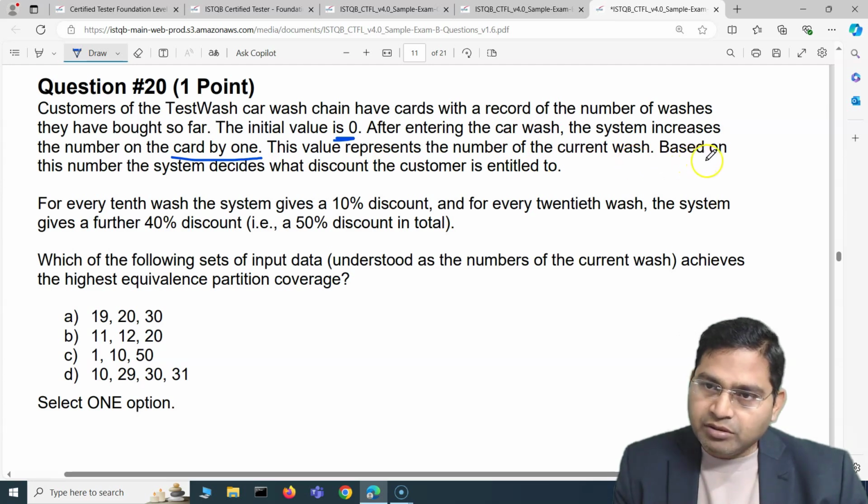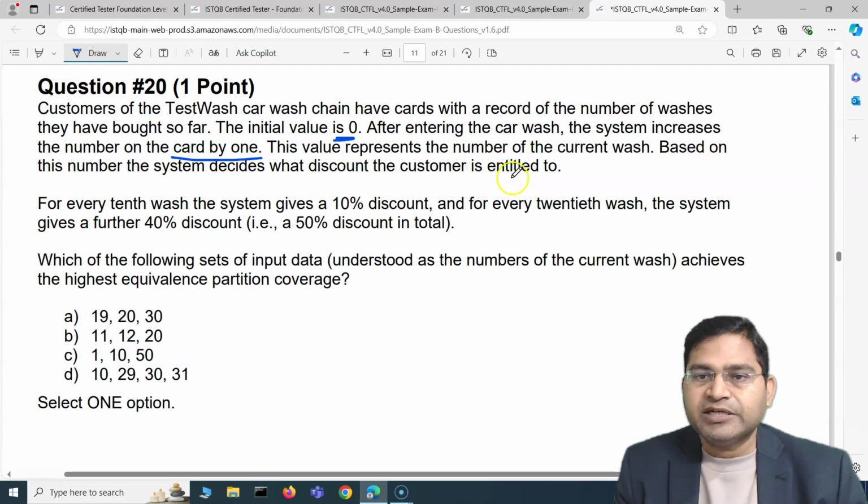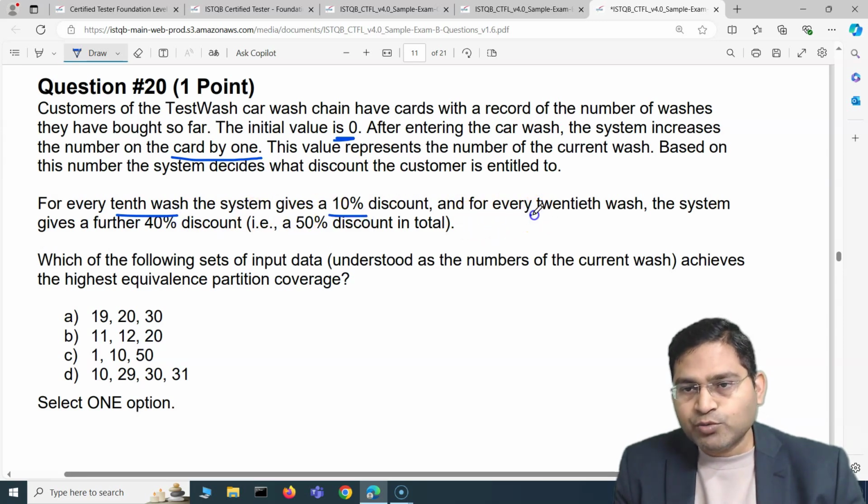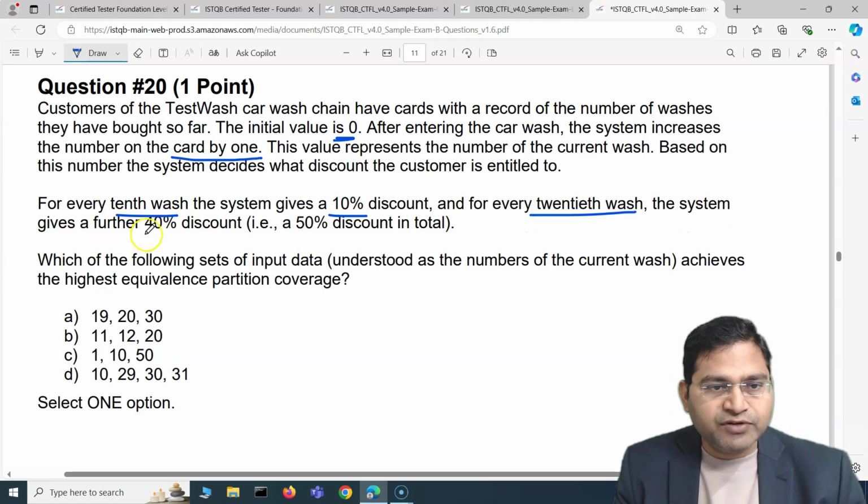Based on this number, the system decides what discount the customer is entitled to. So based on the number of washes the customer goes through, the discount is calculated. For every 10th wash, the system gives a 10% discount, and for every 20th wash, the system gives a further 40% discount, that is 50% discount.